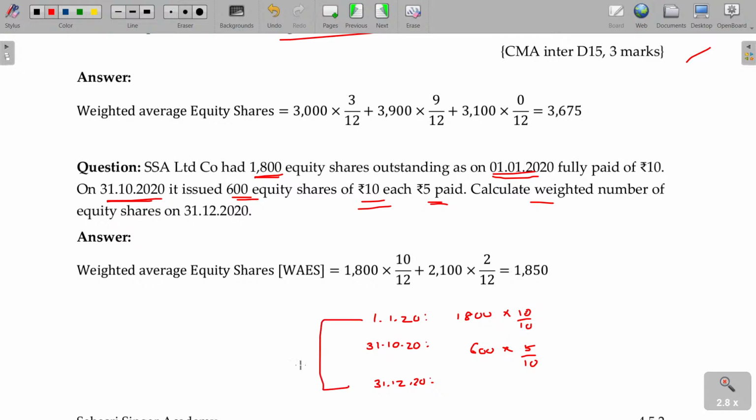How many months are there? Whole year. For this, how many months are there? 2 months. So into 2 by 12. And what is the final value? 1800. 300 into 2 by 12, 50. So 1850 will be the answer. Is that clear?